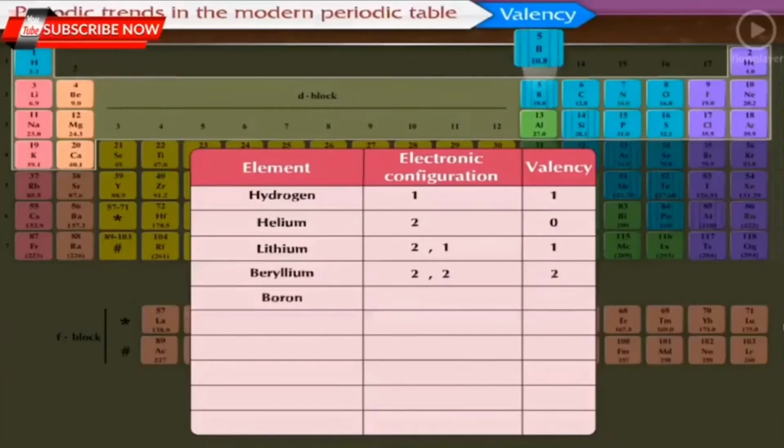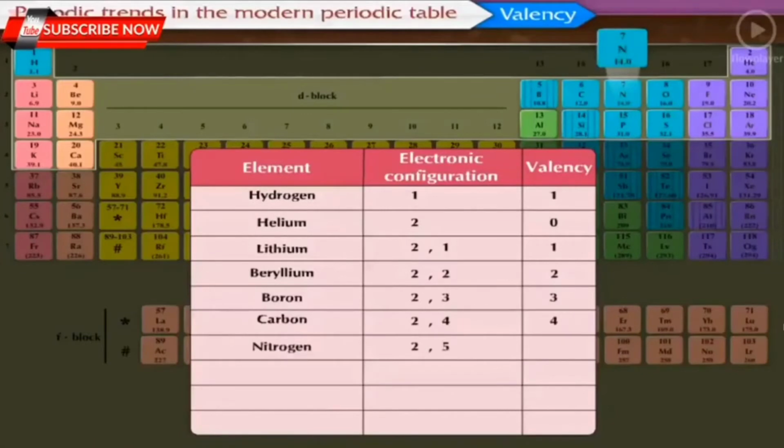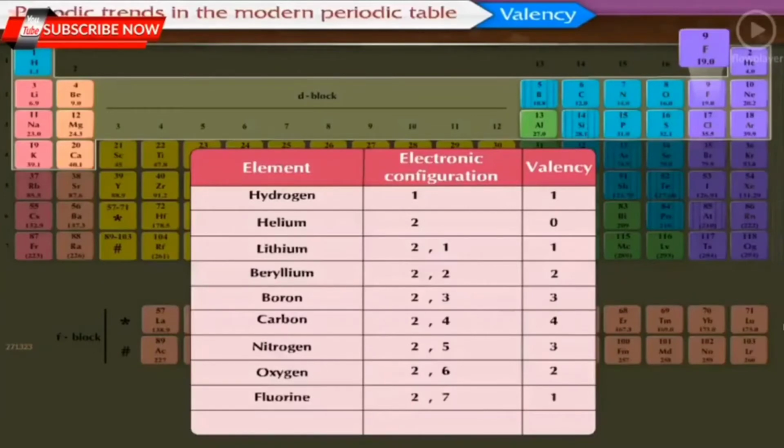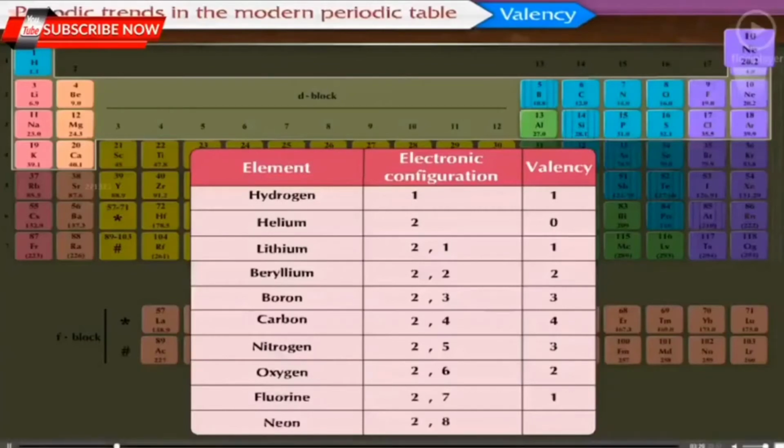The electronic configuration of boron is 2, 3 and valency is 3, while electronic configuration of carbon is 2, 4 and valency is 4. The electronic configuration of nitrogen is 2, 5 and valency is 3. Oxygen, electronic configuration 2, 6 and valency 2. Fluorine, electronic configuration is 2, 7 and valency is 1, while the electronic configuration of neon is 2, 8 and valency is 0.